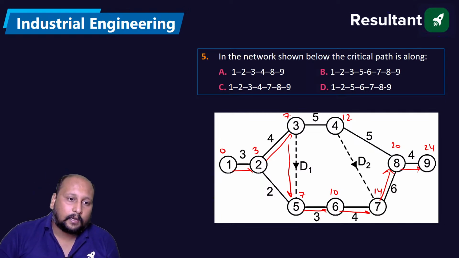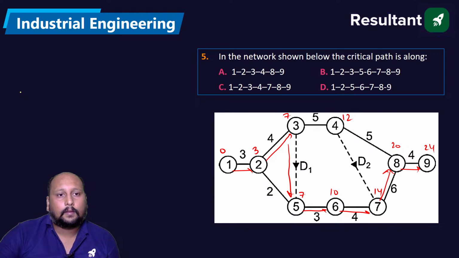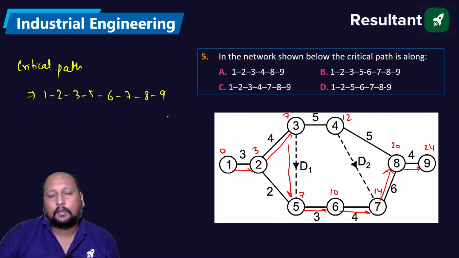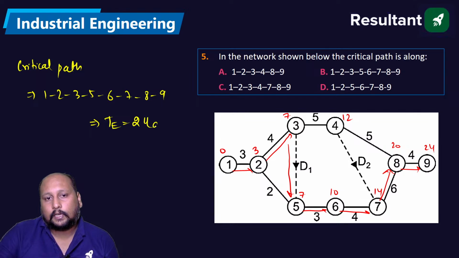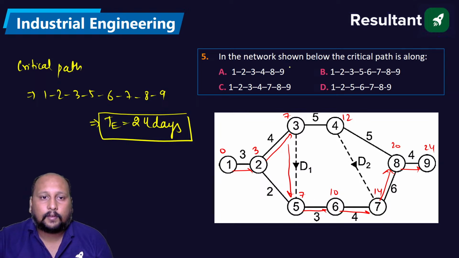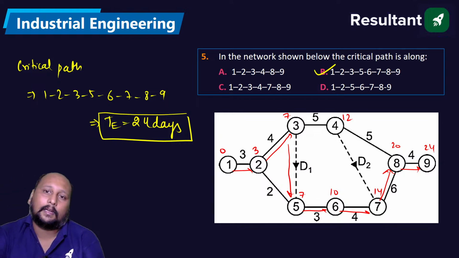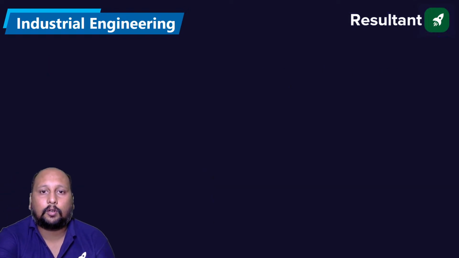So what is the path we are getting? The critical path that we are getting is 1, 2, 3, 5, 6, 7, 8, 9, right? And the duration is 24 days. So we're getting 1, 2, 3, 5, 6, 7, 8, 9. Option B is the correct answer. The critical path. Okay, next question on the screen.